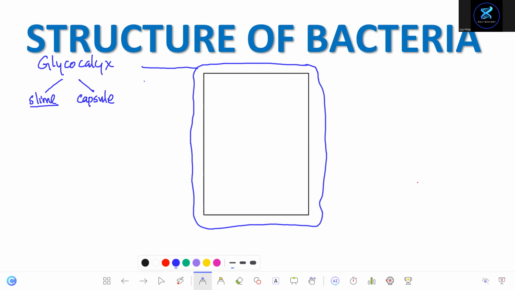So, what's the outermost covering of bacteria? Glycocalyx, and this is for protection, protection from dryness. It helps the bacteria to stick to each other.